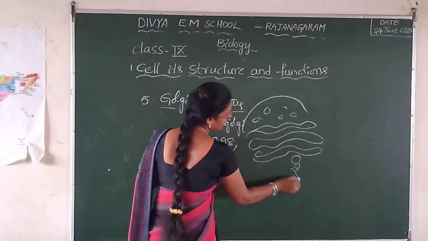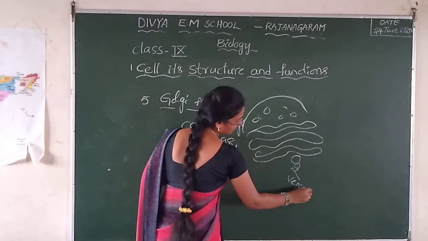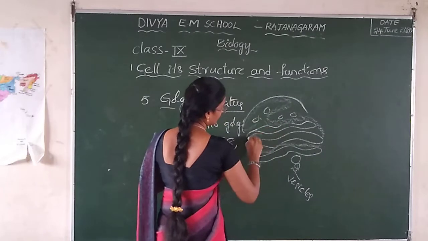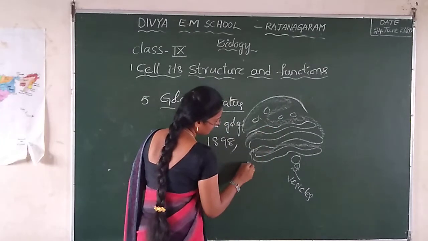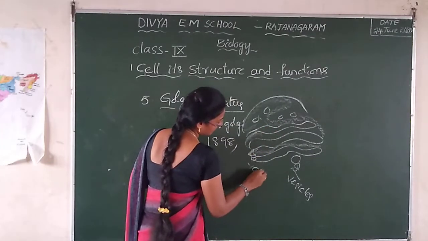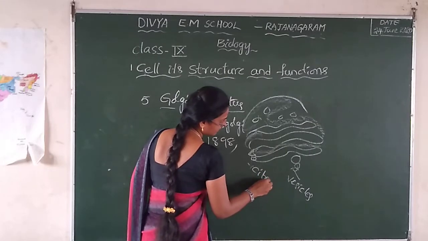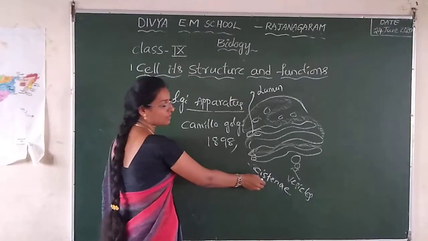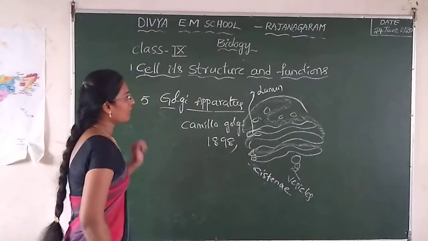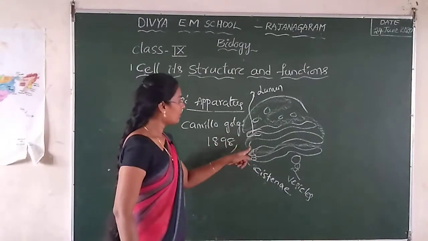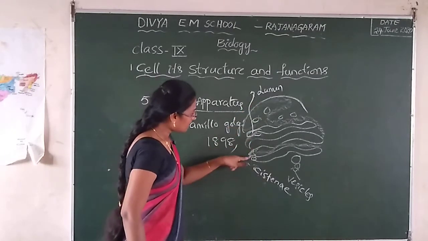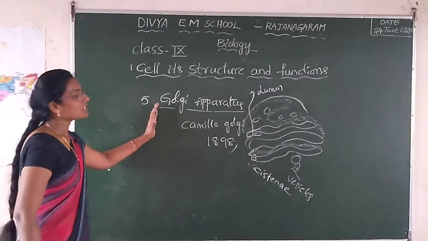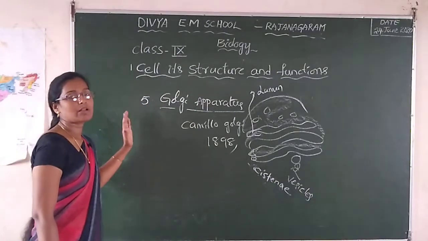It is present as vesicles and also cisterns. What are the parts present in the Golgi apparatus? This part is the lumen, this is the cistern and the vesicles. Golgi apparatus is made up of several membranes.